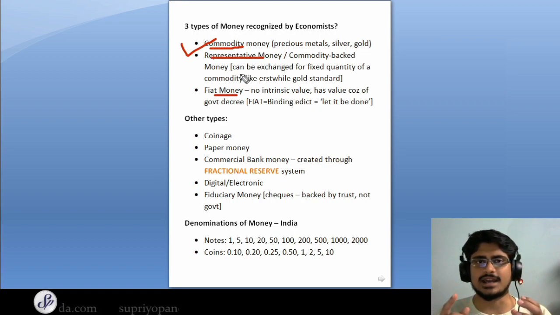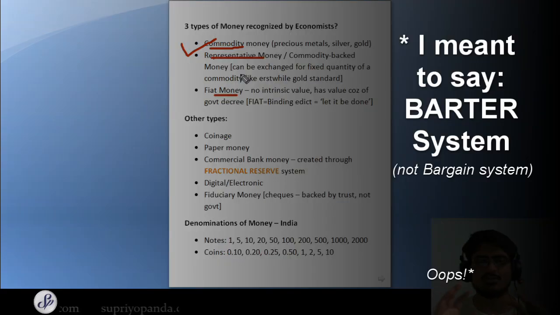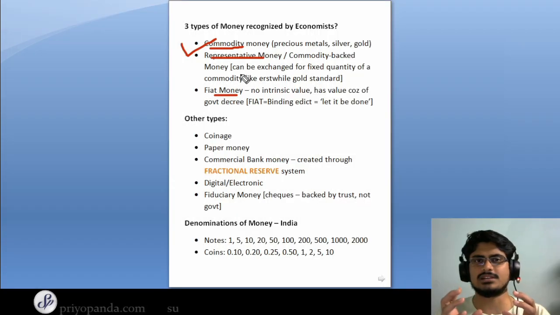Now remember that the barter system is not a type of money. Some people mistakenly refer to it as the first system of money, but it is not basically something that was being exchanged in financial terms. So it's not really money that was being exchanged. It was just objects that were being exchanged. So the first type of money is commodity money.